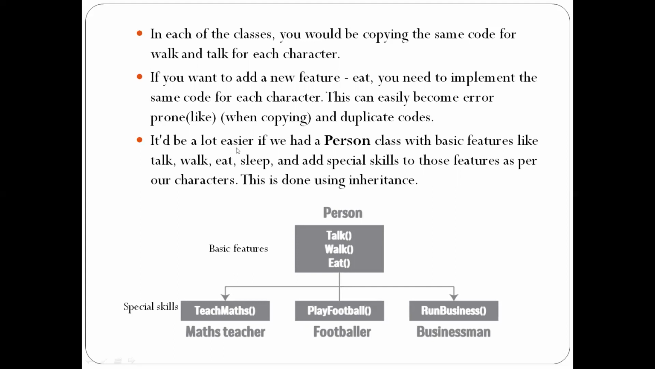It would be a lot easier if we had a person class with the basic features like talk, walk, eat, sleep, and add special skills to those features as per our character. This is done using inheritance.